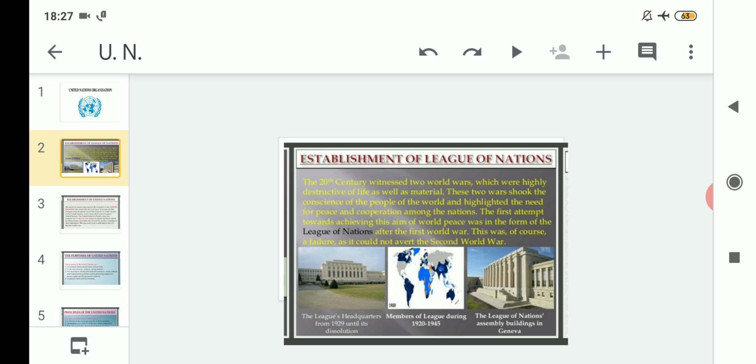After this, these two wars shook the conscience of the people of the world and highlighted the need of peace and cooperation among the nations. So these two wars that happened in the 20th century shook the conscience of the people. Now people were trying to understand that peace and cooperation is very much needed in order to prevent this deadly war, which can take life and destroy everything related to the people all over the world.